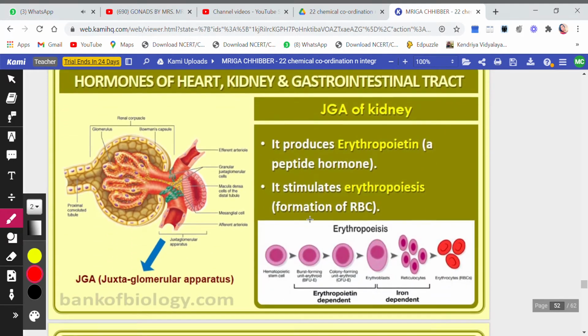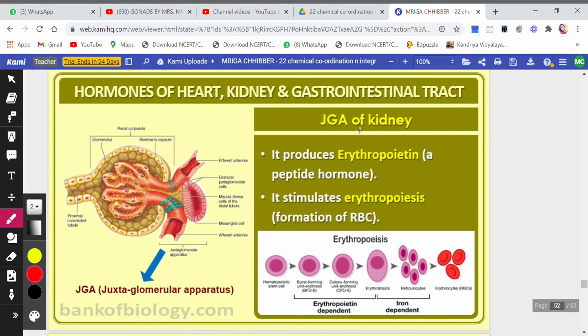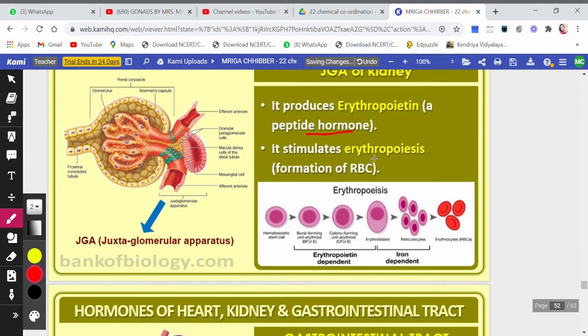Then the next one is JG of kidney. You remember the juxtaglomerular apparatus; this also we have done. It produces erythropoietin, again a peptide hormone. It stimulates erythropoiesis. Now, what is erythropoiesis? Formation of RBCs. It stimulates, meaning it starts the process of the formation of RBCs.